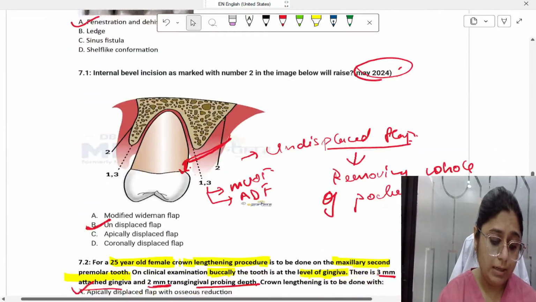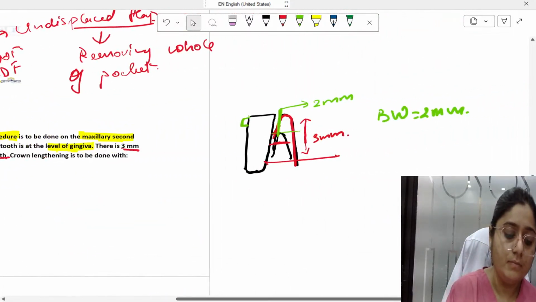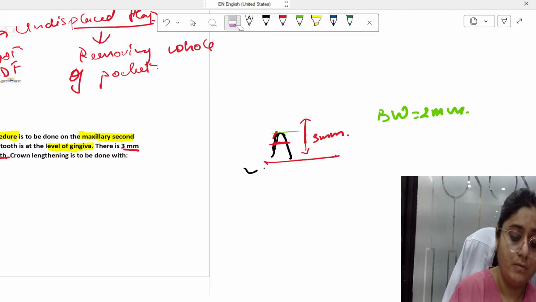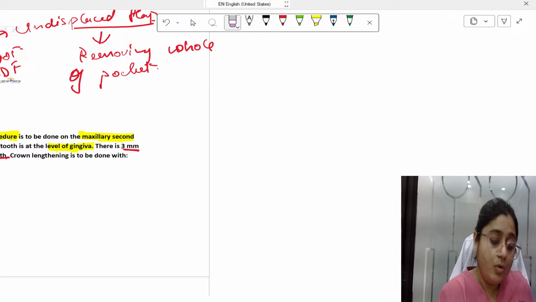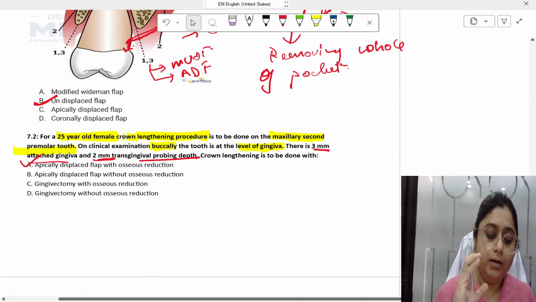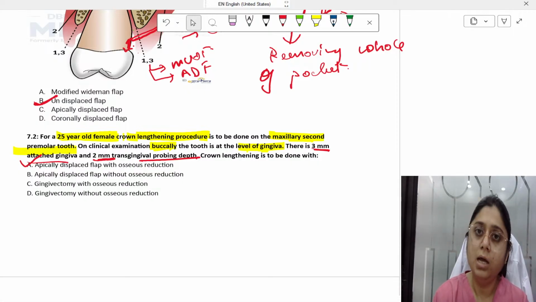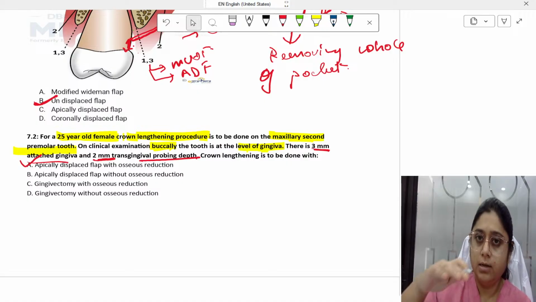Sixth, crown lengthening question it was, right? Yeah, this one. Okay. So in the question, what they are telling is that a crown lengthening procedure is to be done on a premolar. The height of that premolar.